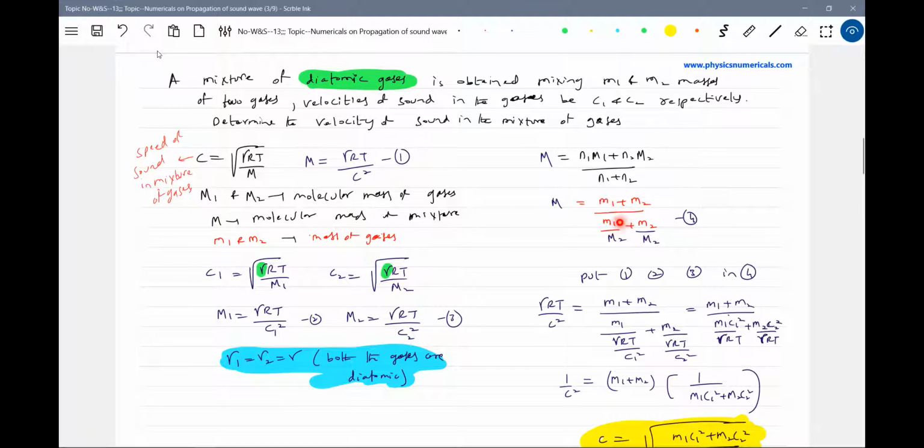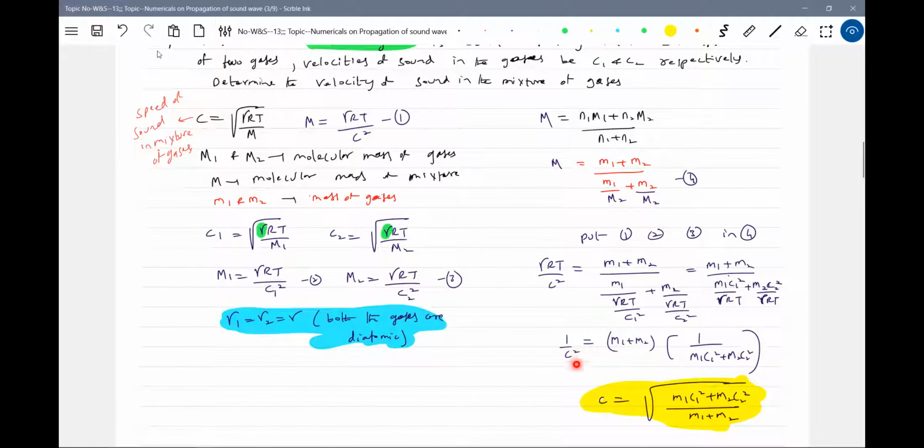Okay, now let me substitute all this. So what is M from here? Gamma RT by C square. M1, M2 as it is. What is M1 from here? Gamma RT by C1 square. What about M2? Gamma RT by C2 square. So rewriting this, gamma RT gets eliminated. Finally, I'll end up with C square, and the equation will be this much. This is very important. This will help us make the problem very simple.